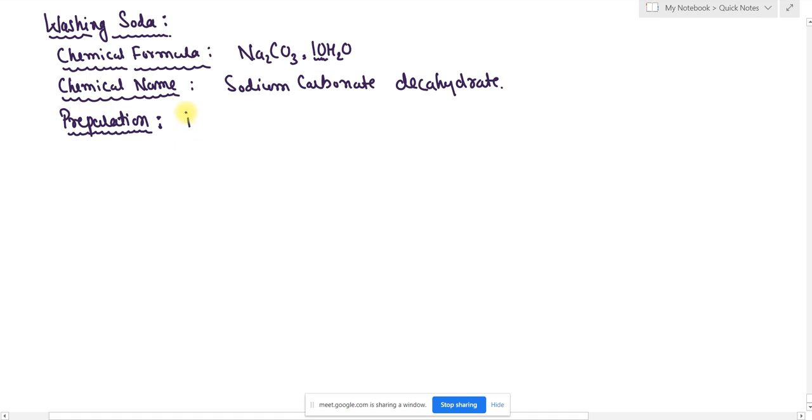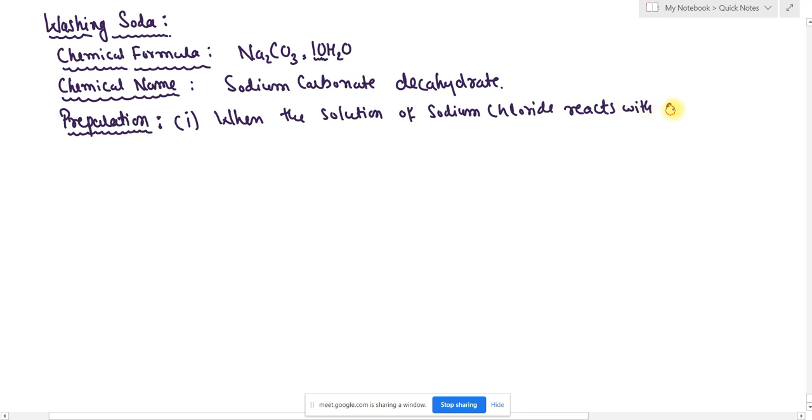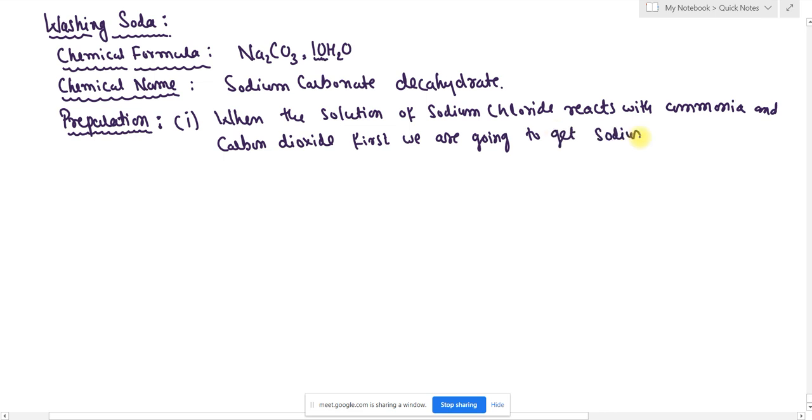when the solution of sodium chloride reacts with ammonia and carbon dioxide gas, first we are going to get sodium hydrogen carbonate, and another salt, ammonium chloride.